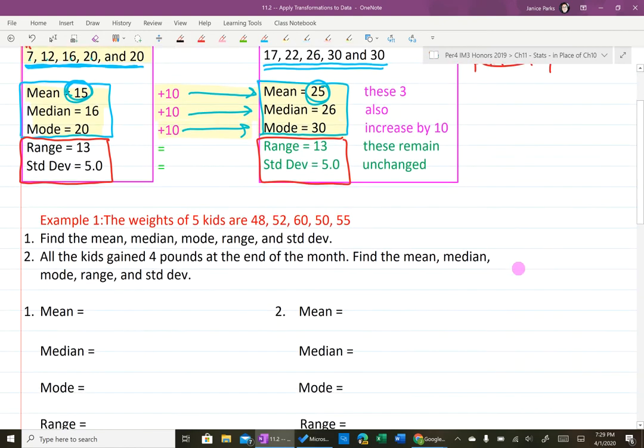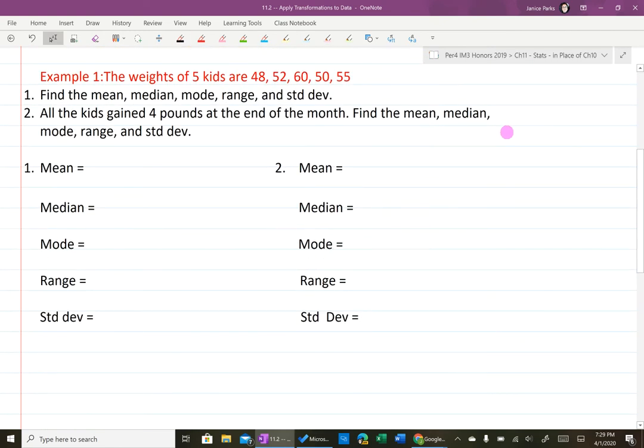So when we're doing these, for example, they're given the weights of 5 kids. And those 5 kids have weights of 48, 52, 60, 50, and 55. Okay, so I'm going to go ahead and do that here. I don't really need to write them in order, I guess. So I'm just going to go ahead and write them out. 48, 52, 60, 50, and 55.